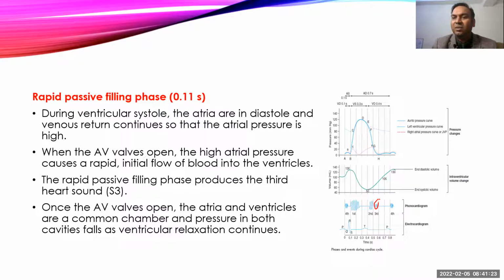And that third heart sound is not audible by a normal stethoscope. We can hear only the first and second heart sound through the normal stethoscope. So to listen to this third heart sound, we need a special instrument that is called phonocardiography, which amplifies the sound.